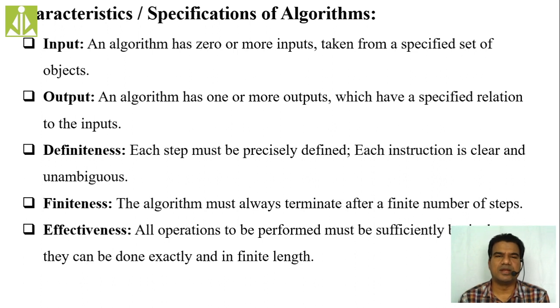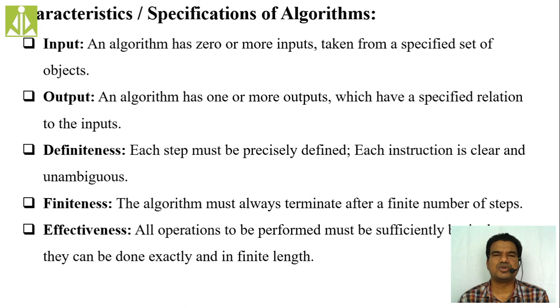Input, output, finiteness, definiteness, and effectiveness. These 5 are the characteristics, or more specifically, the specifications of an algorithm. It is also an important 2 marks question: write about the characteristics of an algorithm, or write about the specifications of an algorithm. In that way they will frame the question.